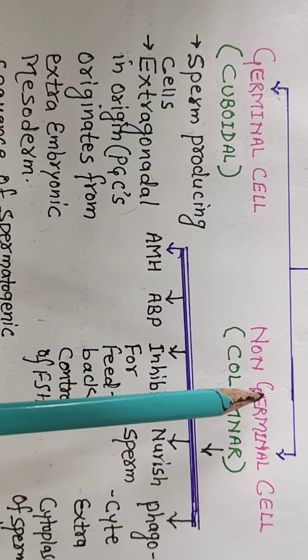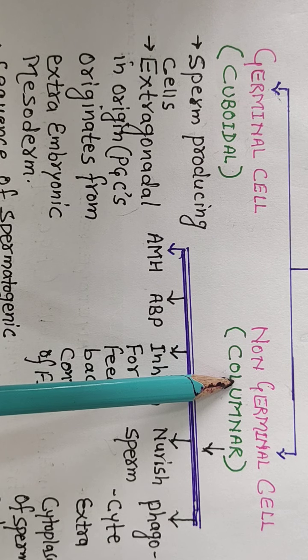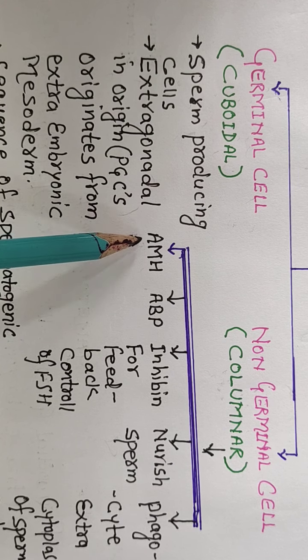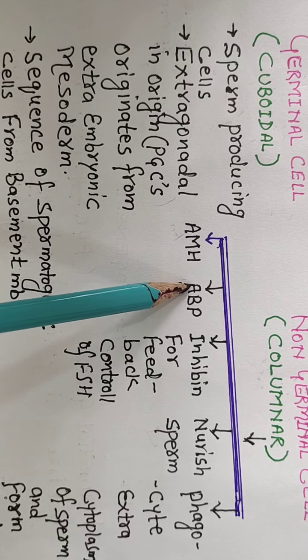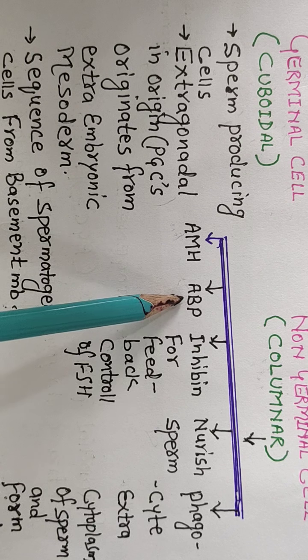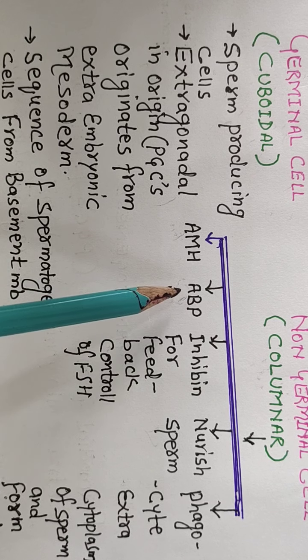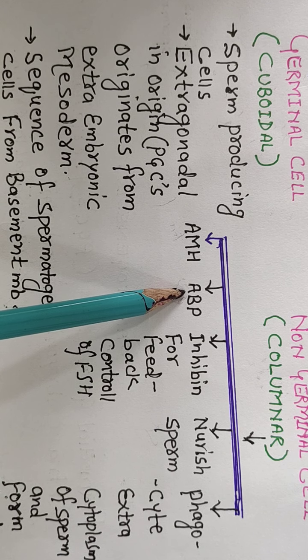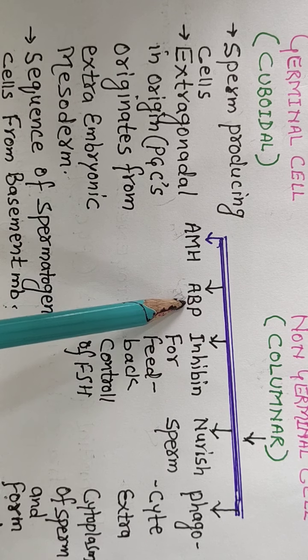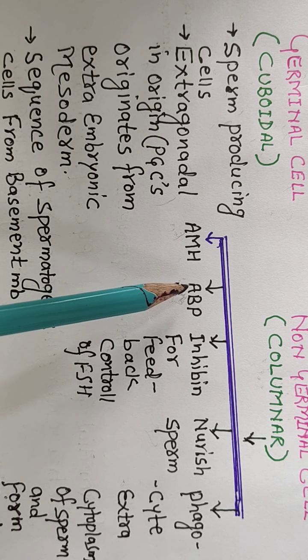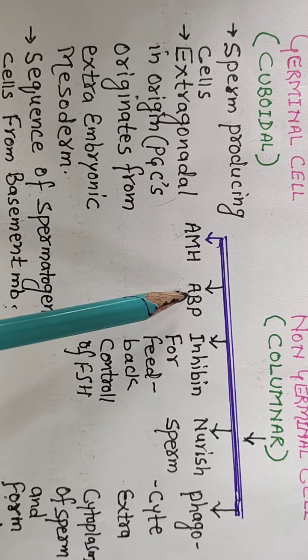Another function of Sertoli cells: they secrete certain substances like anti-Mullerian hormone, which regresses or degenerates the Mullerian duct in male. They also secrete androgen binding protein, which helps to concentrate the testosterone produced from the Leydig cells, which is present outside the seminiferous tubule, inside the seminiferous tubule. So androgen binding protein helps the testosterone to come inside the seminiferous tubule, and hence it increases the concentration of testosterone inside it.